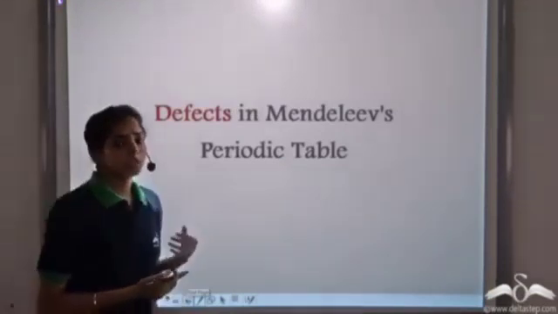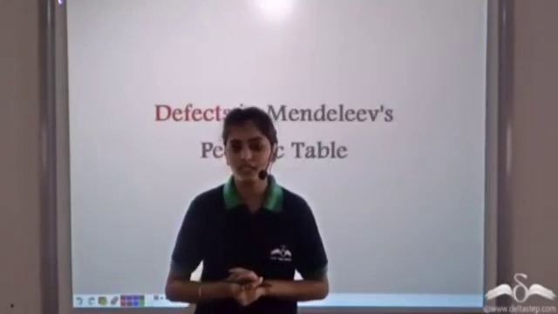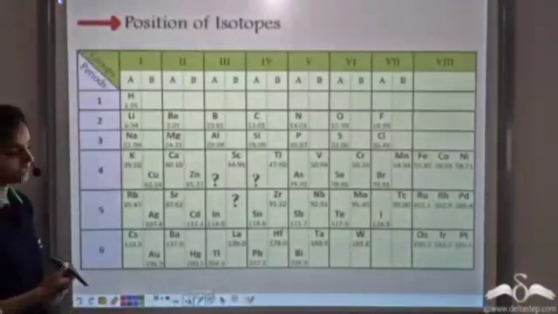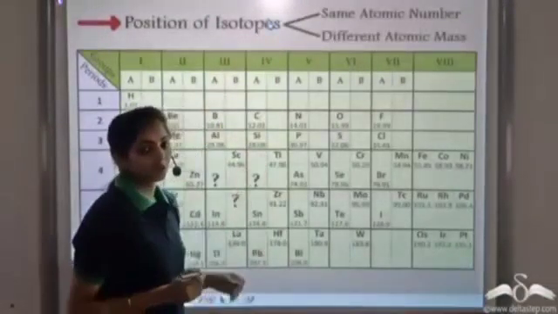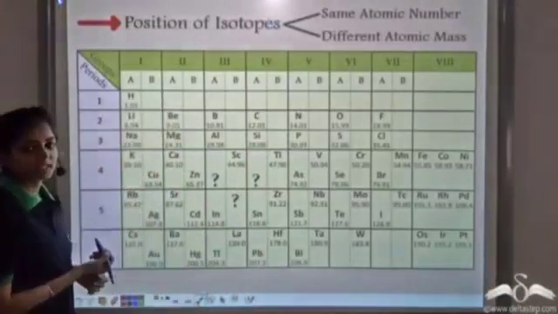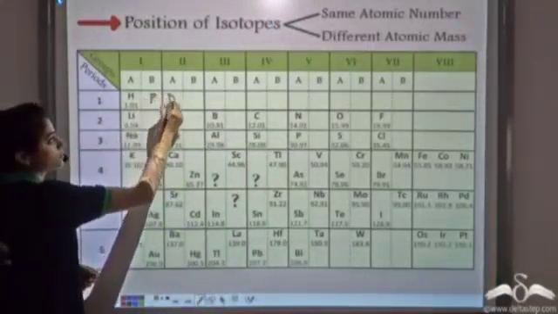In spite of so many merits of Mendeleev's periodic table, there are some defects in his table as well. Let's see what these problems in his table are. The problem of isotopes. Isotopes are elements with the same atomic number and different atomic mass. Hydrogen has three isotopes: hydrogen, protium, and deuterium.